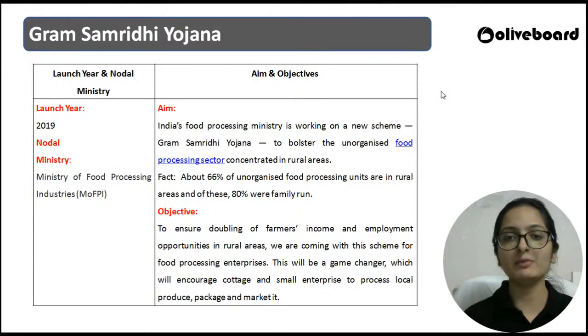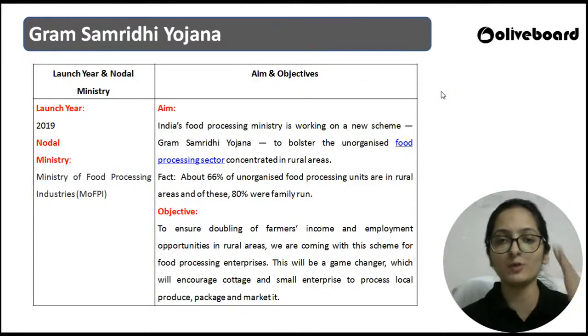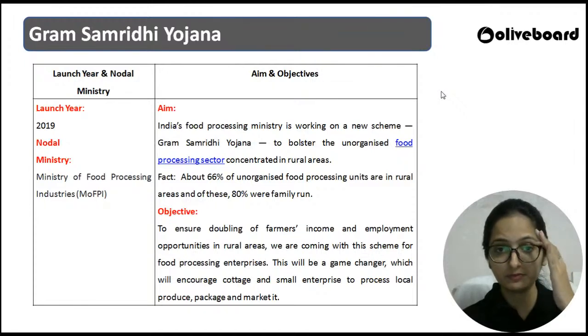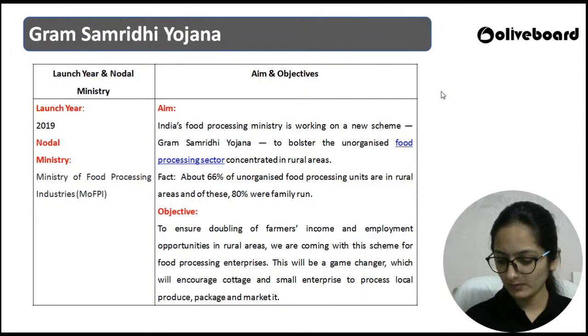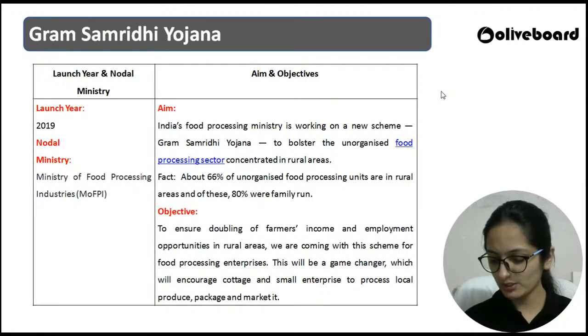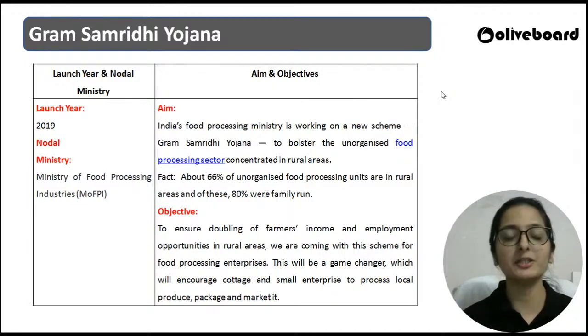Can you please tell me, is it a central sector scheme or a centrally sponsored scheme? Manish, Devendra, Rakesh, Shubham, HJ, everyone has given the answer 2020. 2020 is absolutely the right one. My next question to you is, is this scheme a central sector scheme or a centrally sponsored scheme?